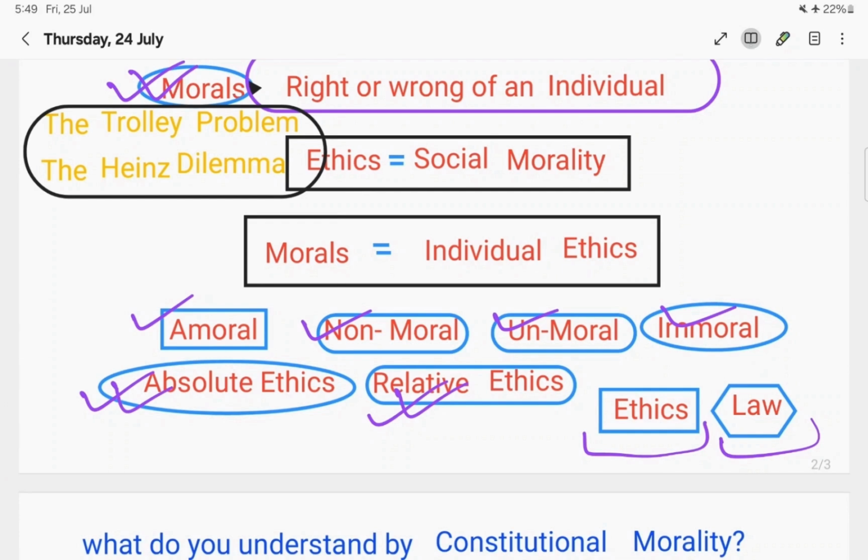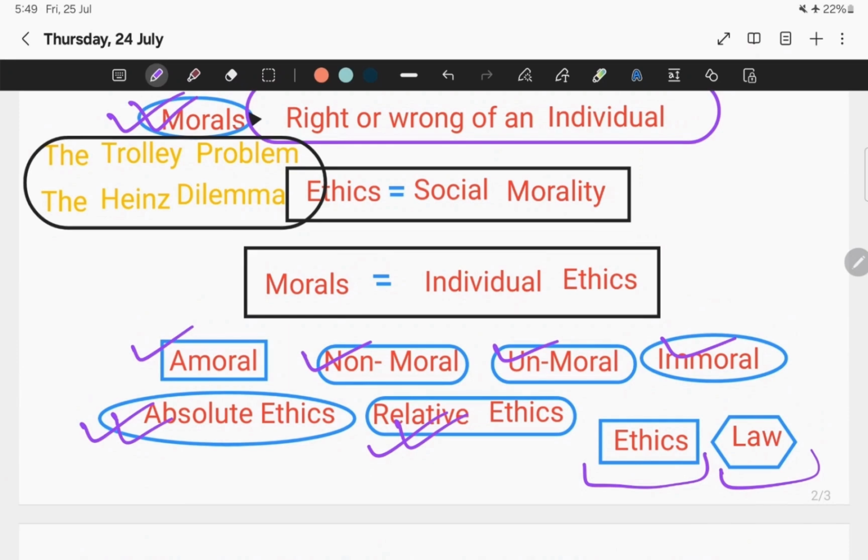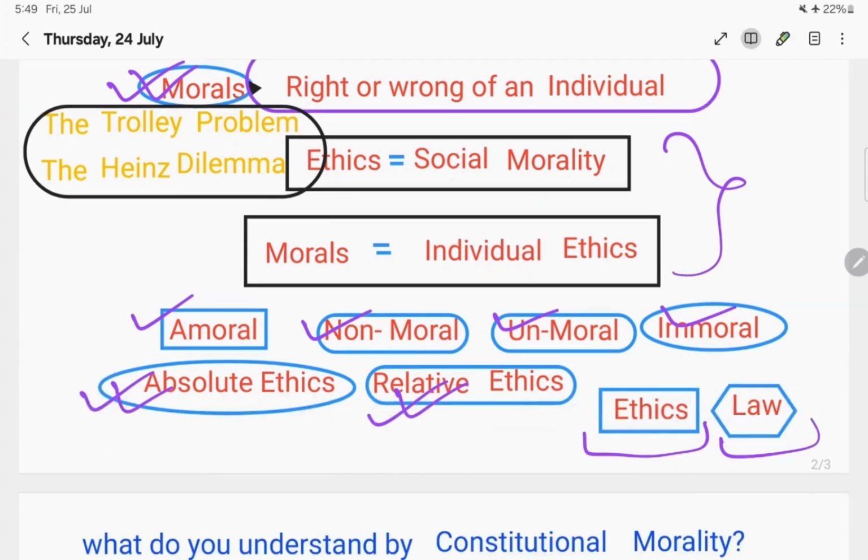So what is the basic difference between ethics and morals? What I understood is that ethics is right or wrong from society's perspective. And morals are right or wrong from an individual perspective. So these are the things that I studied yesterday.